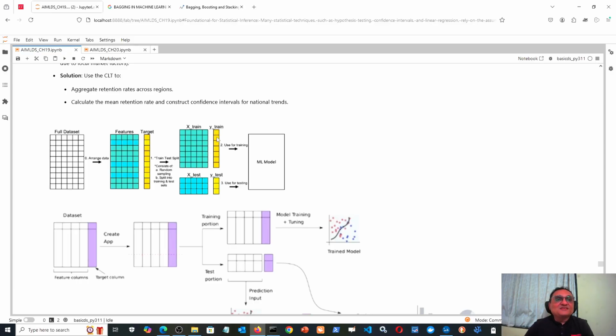So that means the algorithm learns the pattern: okay, when these kinds of features are there, I get yes; when this kind of features are there, again I get yes. So maybe from this and this, I will try to find some pattern. This kind of features, then I get no, that customer will not churn. This kind of feature, again yes. So maybe first, second, and then fourth all give me yes, that customer will churn. So from there I will try to find some pattern. Then this kind of features, fifth column, no. So that means second, third and fifth rows give no. So maybe they have some different pattern which causes the customer not to churn.